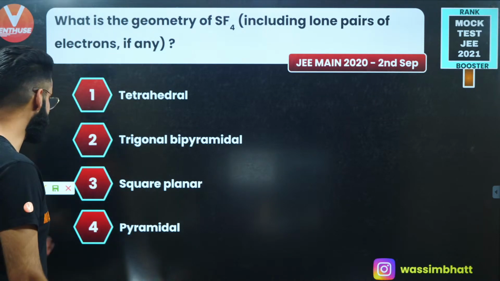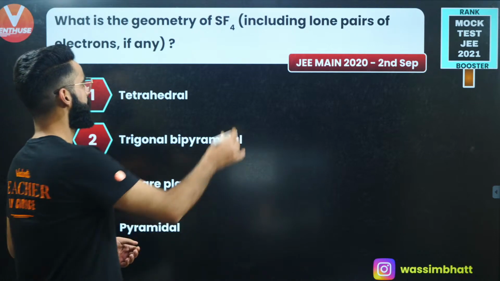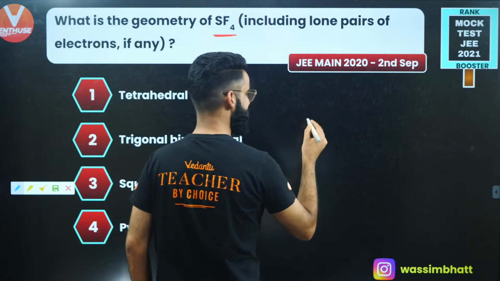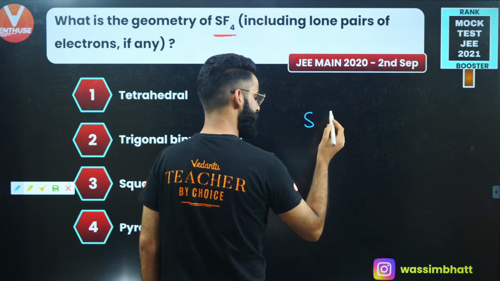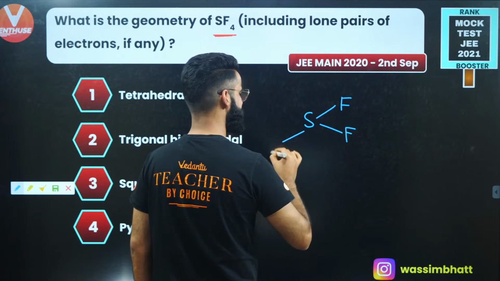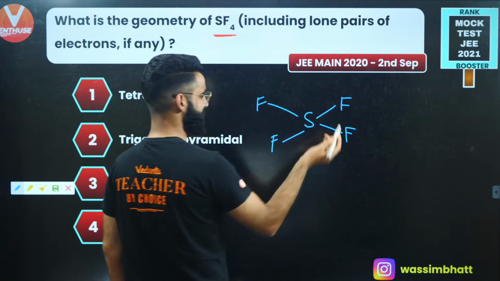Perfecto. Let's see how this question is to be solved. We are given the molecule SF4, sulfur with 4 fluorines. I'm making a rough diagram over here, for example, like this, okay?